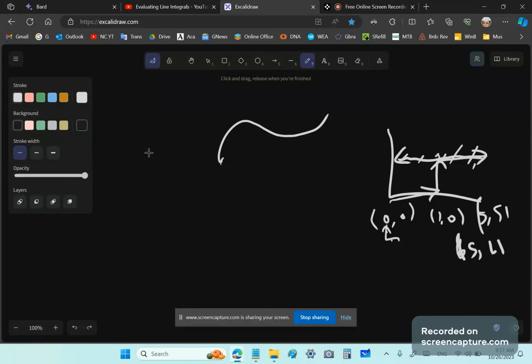But let's see. Okay, then the final thing I want to discuss is a conservative field. So a conservative field, F, right? So if you have a conservative field, F, this means that in any part of the field, if you evaluate a line integral, it has the property that that line integral will always be zero.